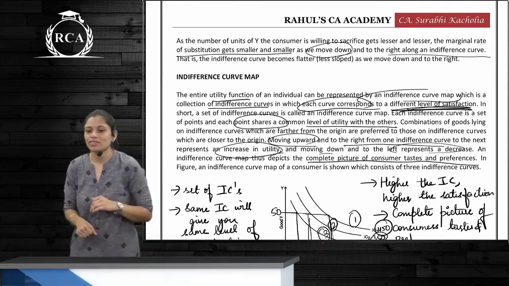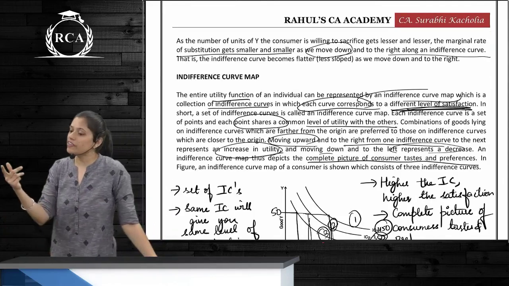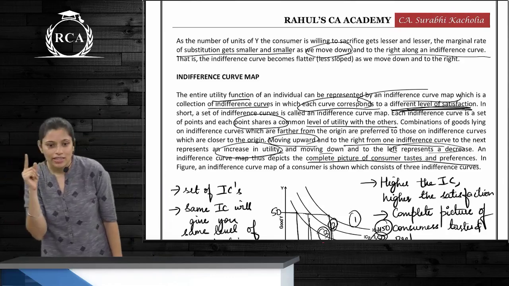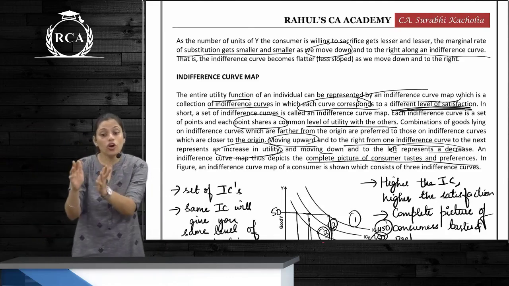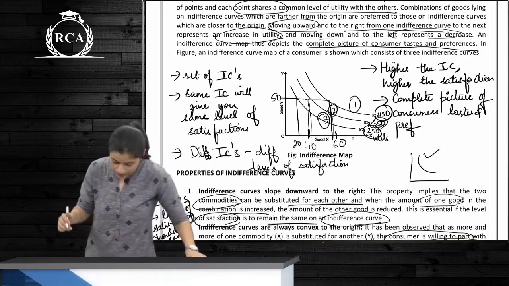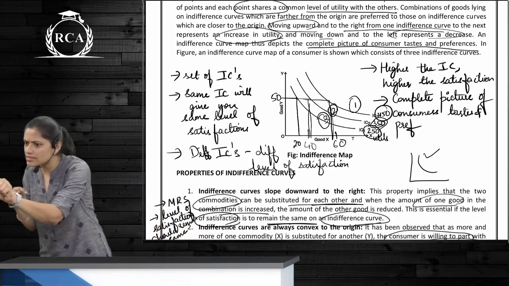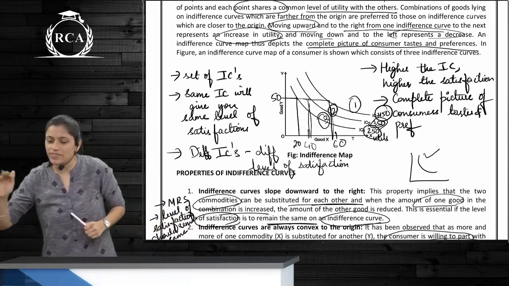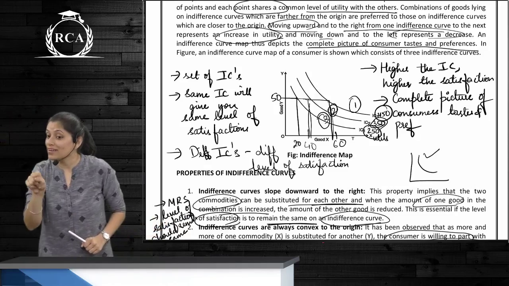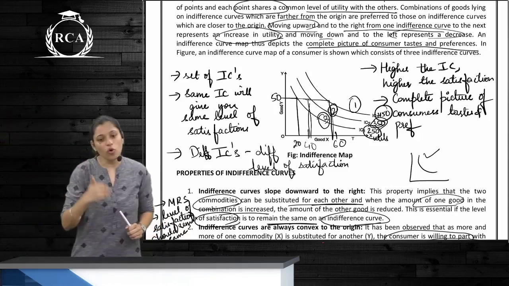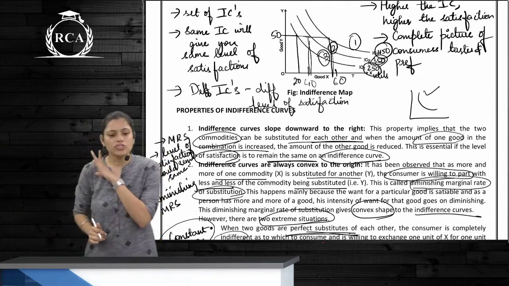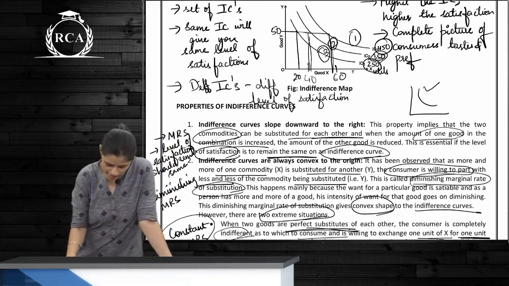What is an indifference curve map? It is a set of indifference curves which show different levels of satisfaction. Now what happens in an indifference curve? Same indifference curve, same level of satisfaction. Different indifference curves, different levels of satisfaction. The higher the indifference curve, the higher the level of satisfaction, because more is better. It's the assumption: more is better. So the more units, the better the satisfaction. Yes? And it shows a complete picture of the consumer's tastes and preferences.